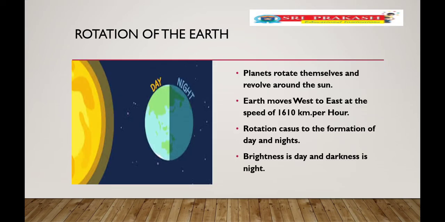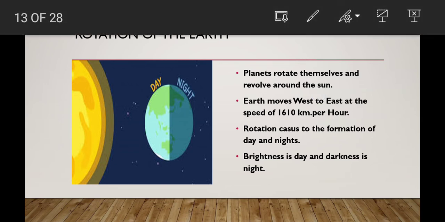Okay. Next, let's see what the rotation of the earth is. The planets rotate themselves and revolve around the sun. Earth moves west to east at the speed of 1610 kilometers per hour. Rotation causes the formation of day and night. Brightness is day and darkness is night. Just to see, children, planets rotate themselves and revolve around the sun.